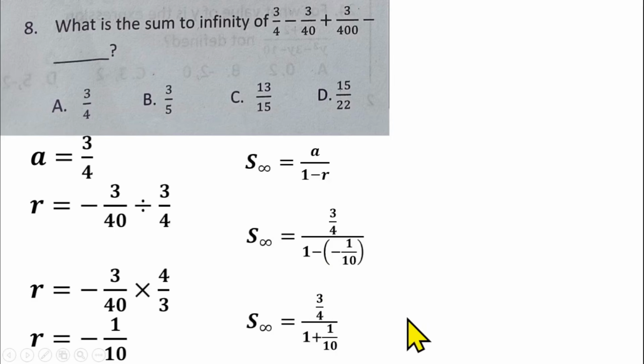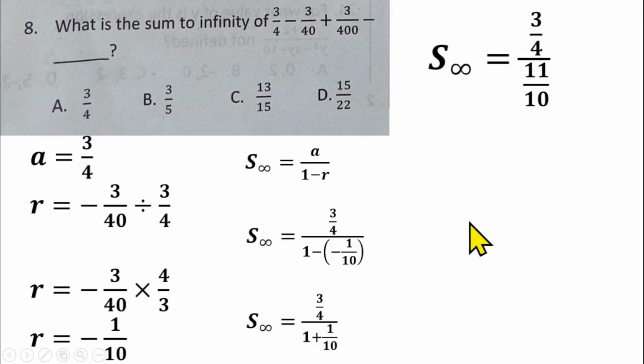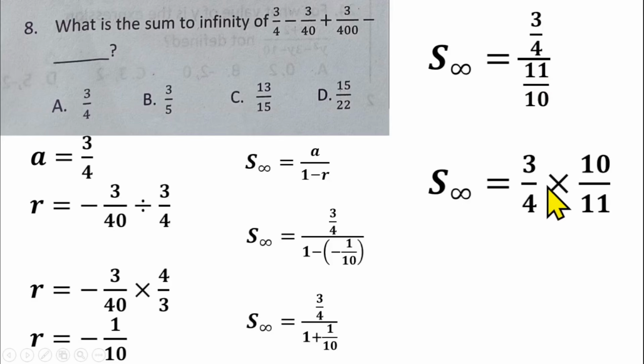If you simplify this further, you have 3 over 4 over 1 minus times minus will give us a plus, 1 over 10. And from there, we can add 1 plus 1 over 10 together. That should give us 11 over 10. So we have 3 over 4 over 11 over 10. So if you change this one to multiplication, you have 3 over 4 times, if you invert this fraction here, 10 over 11. From there, 2 can go here, 2 can go into 10. That will give us 5, and this one gives us 2. You have 3 times 5 is 15, then 2 times 11 is 22. So you have 15 over 22, which makes option D the right answer for question number 8.